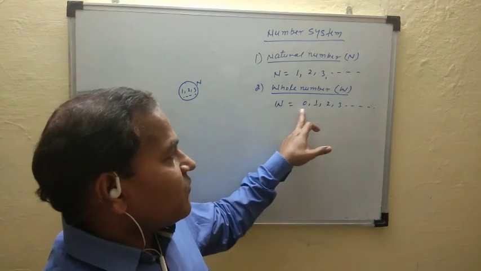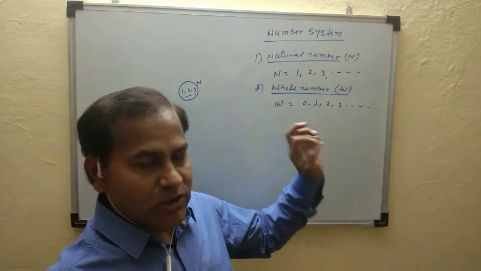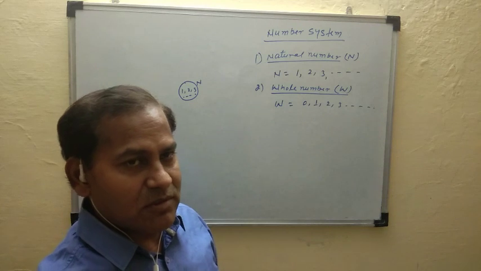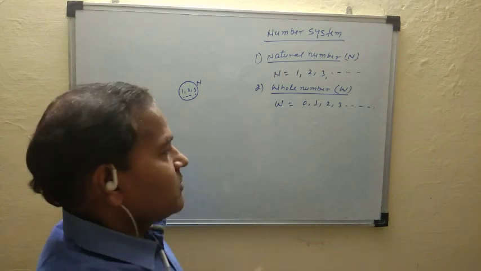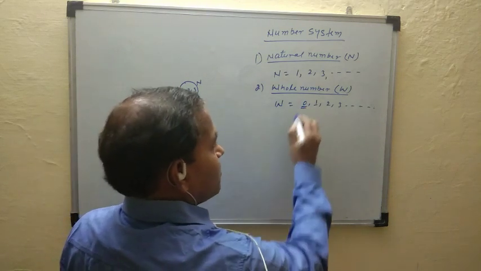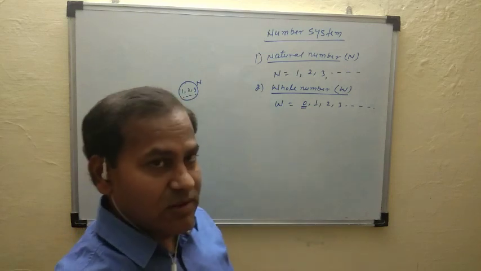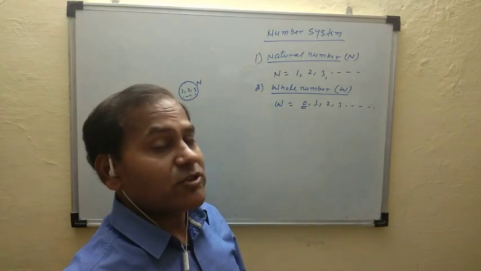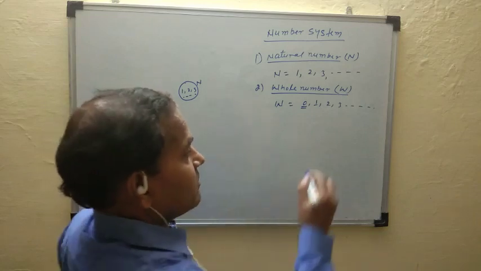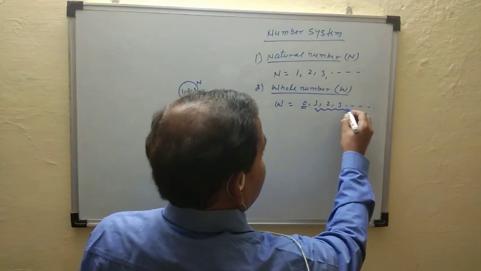Is every whole number a natural number? Not true, because 0 is not a natural number. But every natural number is a whole number.